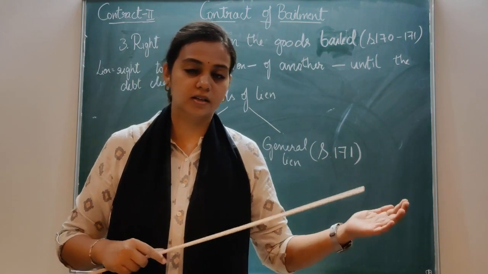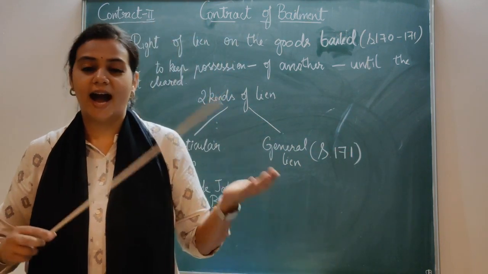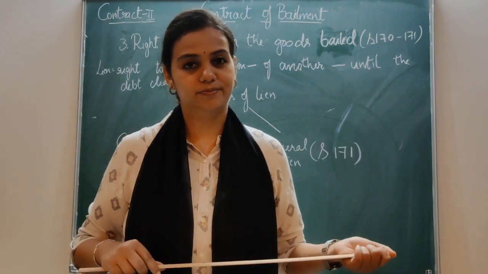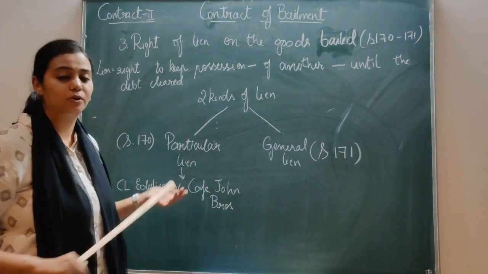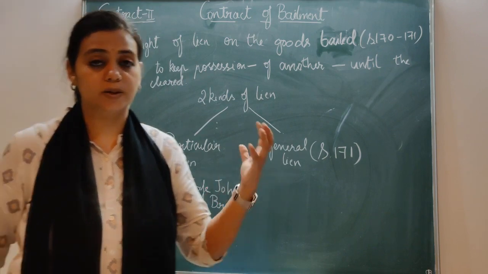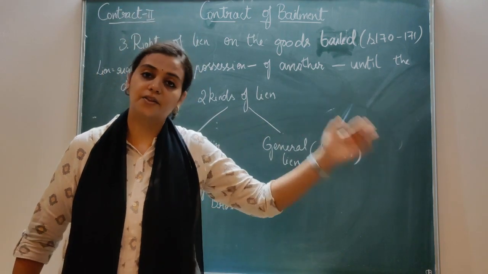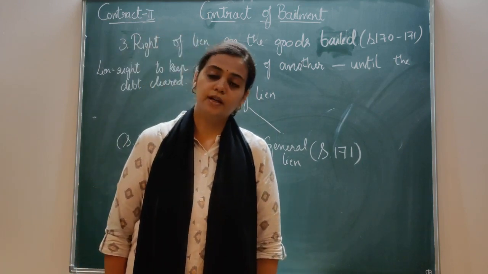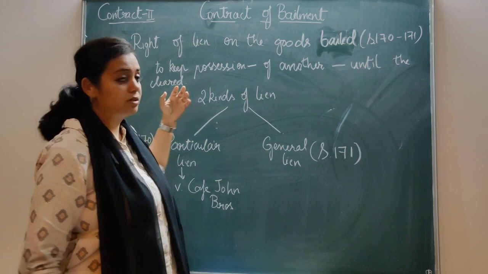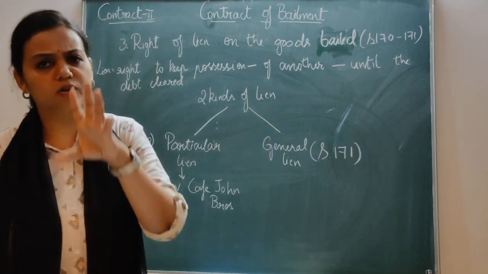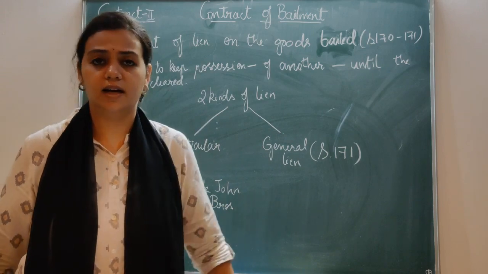He can keep it in his possession and say that when you clear the amount, I will give back your goods. So basically, lien means the right to keep in possession of goods till the debt of the other person is cleared. Simple. Whenever you get a question on this topic of lien, just try to answer what is the meaning of lien and then proceed with all the kinds of lien and other things.